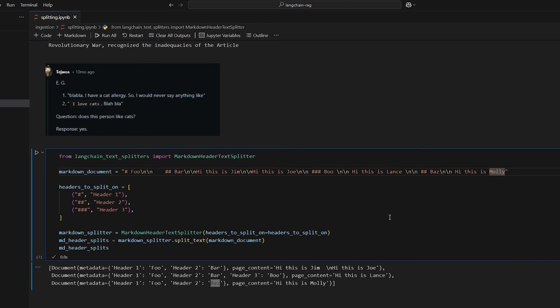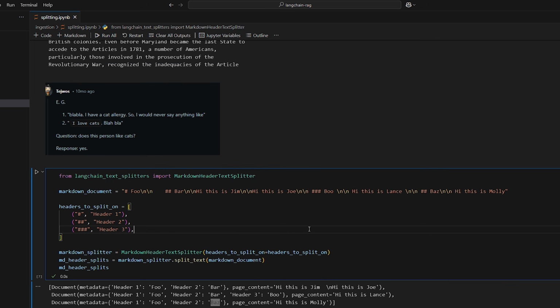So like I said, it's a little tricky to understand. Hopefully I explained it not too confusingly, but basically the idea is that it's going through as deep as it can through all the different headers of the markdown document. Okay. So this is just one example of a document structure type splitter. Like I said, there's other ones for HTML, JSON, whatever you need, okay? So check those out if you need that.